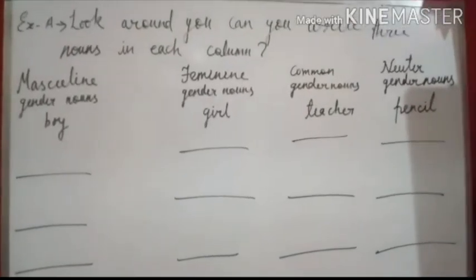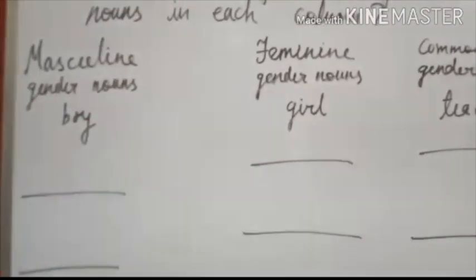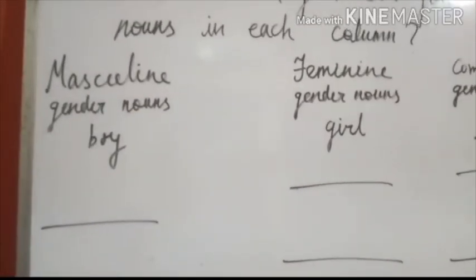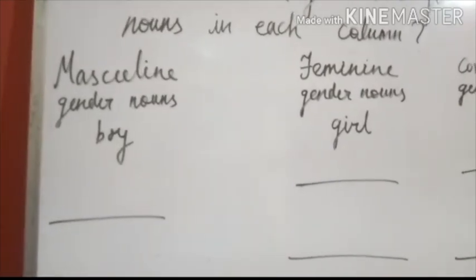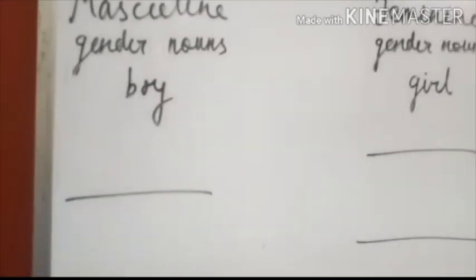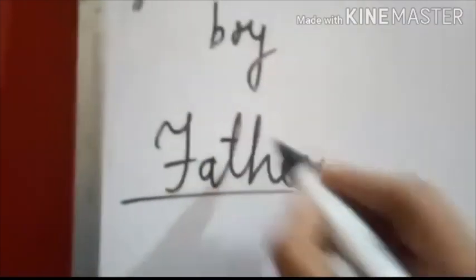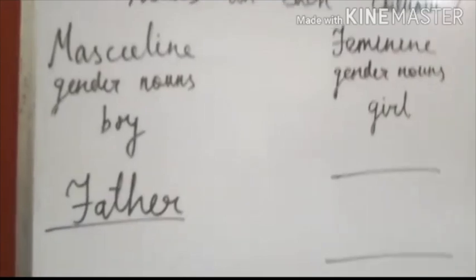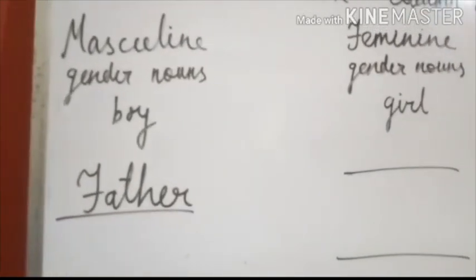So let's start. Here we write boy because boy is a male name, so boy write in masculine gender noun column. So what is right here? Think about it. What is masculine gender noun? Here we can write father, F-A-T-H-E-R, father, because father is a male person. So here we write father in a masculine gender noun.